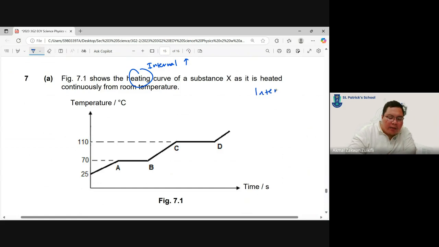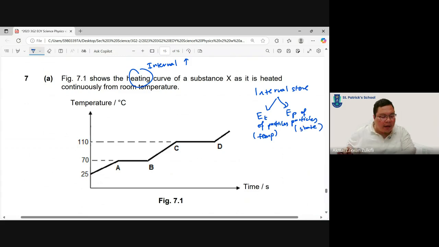We can break internal store down into two things: the kinetic store of the particles and the EP of particles. The kinetic store is related to temperature. EP of particles is related to state. I'm just going to write this down here. I haven't even read the question, but I'm going to write this down.